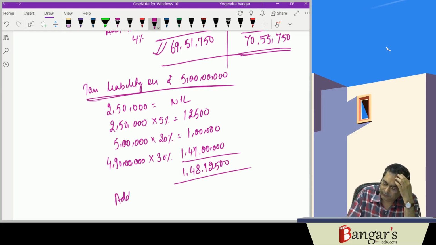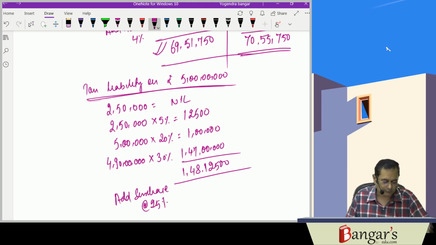Add surcharge at the rate of 25%. Surcharge is levied at the rate of 25% on 1 crore 48 lakhs 12,500, into 25%.